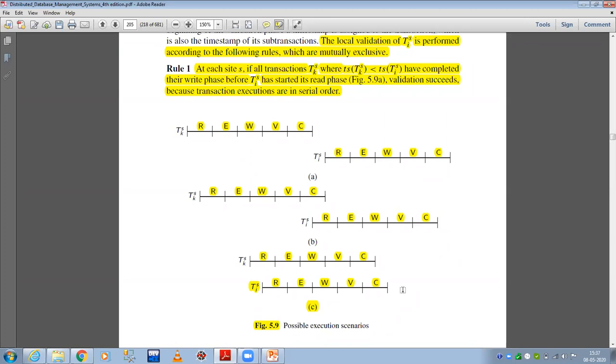There is no intersection for them, because in this case TKS is still in its reading phase and TIS has also started its reading phase. There is no intersection between the reading and writing. तो इन दोनों के रीडिंग सेट्स एंड राइटिंग सेट्स दोनों डिफरेंट होंगे, तभी ये ट्रांजैक्शन वैलिडेट होगी, अदरवाइज इट विल नॉट बी वैलिडेटेड. Correct.